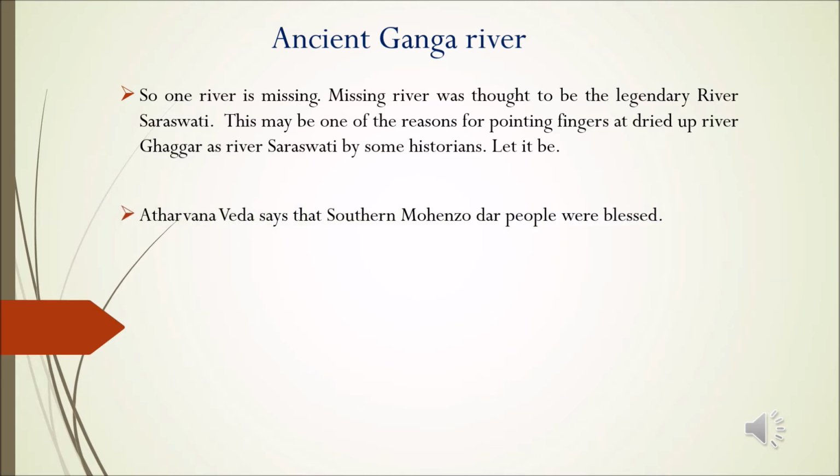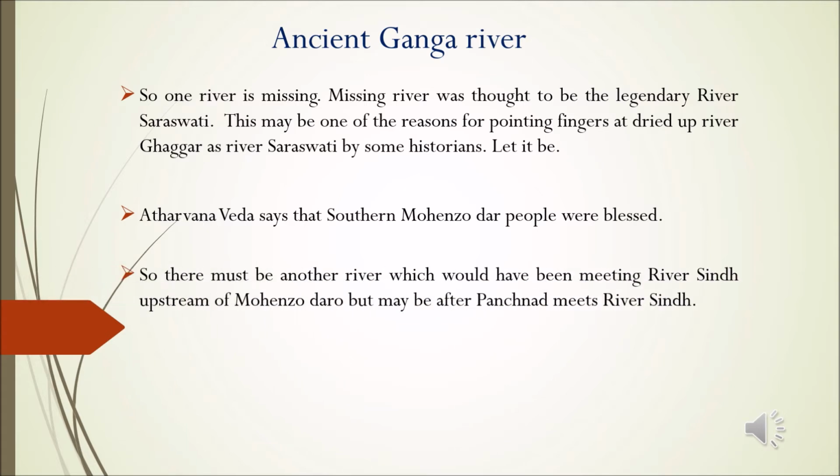Atharvaveda says that southern people were blessed, for they would be able to worship 7 Saraswati rivers at a single place. It must be referring to Mohenjo-daro people. So there must have been a river comprising of 7 rivers in it flowing near to Mohenjo-daro. Surprisingly, we find that river Sindh is called Saptanad in Sindh province.